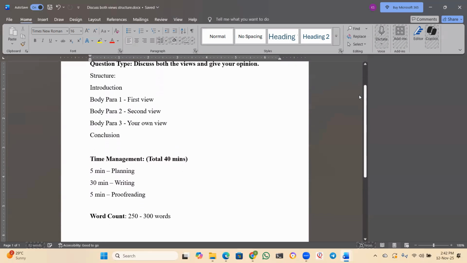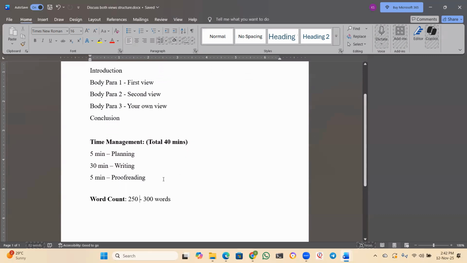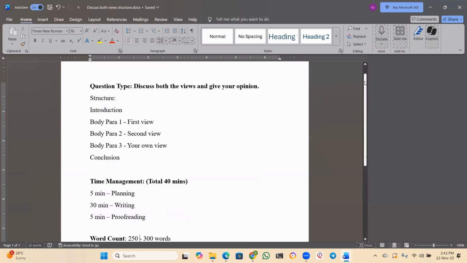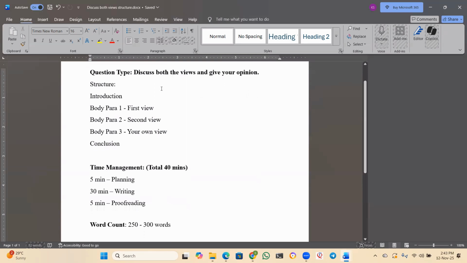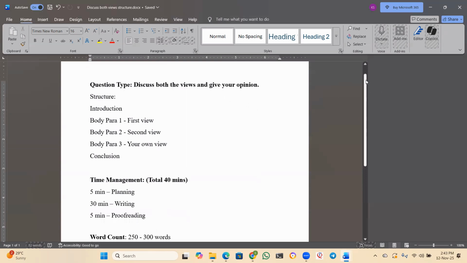Okay, that is fine. You check here, you have to write here. So the first 5 minutes are planning, then 30 minutes writing, and then the last 5 minutes you will be proofreading. So this is your time management, guys. Please keep the structure in mind and the time management also.